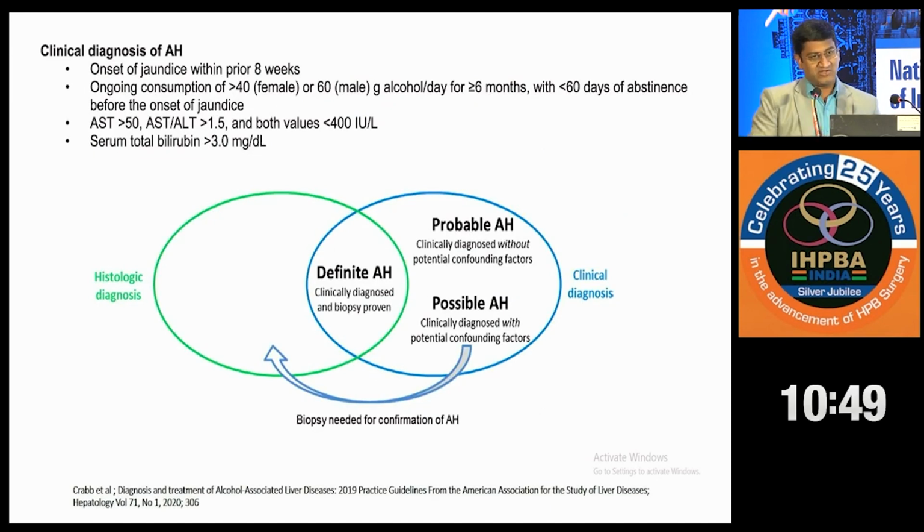The diagnosis is purely clinical: early onset of jaundice, ongoing consumption of alcohol, rise in liver enzymes, and increased total bilirubin. There are three entities: possible, probable, or definite alcoholic hepatitis. Definite is when you get a histopathological confirmation.